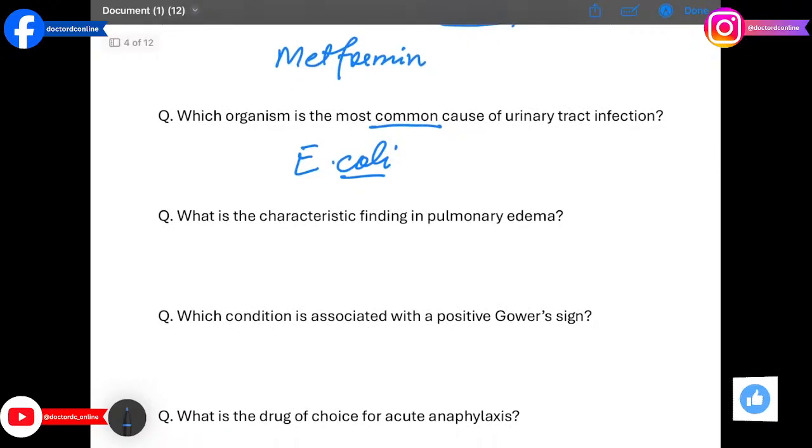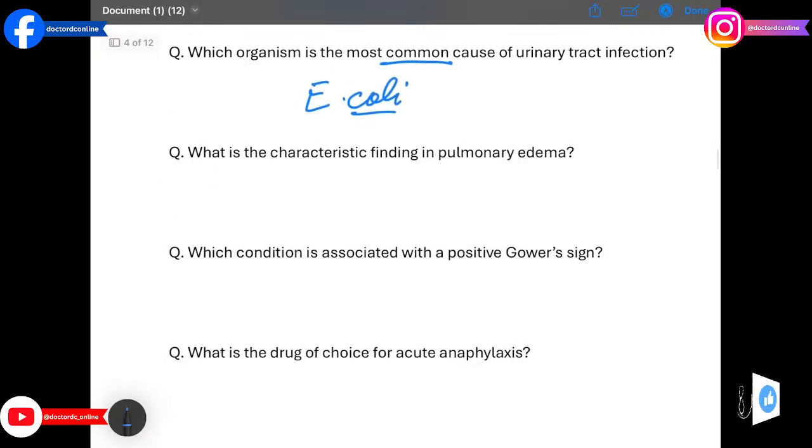The next question we have: what is the characteristic finding of pulmonary edema? The answer is bilateral crackles. Fluid in alveoli causing inspiratory crackles, often due to heart failure.